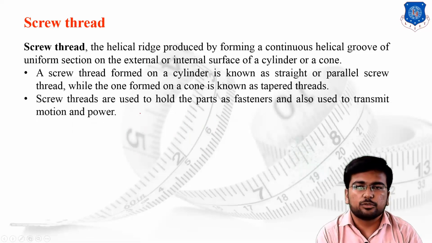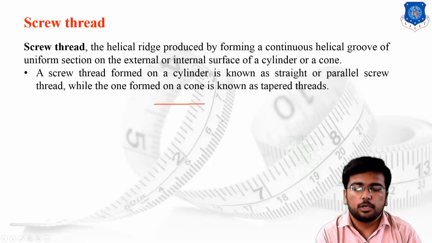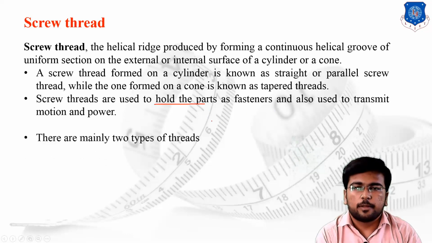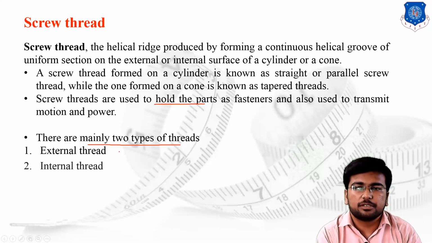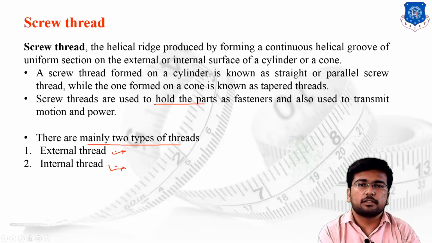The screw threads are used to hold parts as fasteners and also used to transmit motion and power. There are mainly two types of threads, as I have told you that we have classified the screw thread in different profiles. The first one is the external screw thread. It means whatever threading has been generated outside the given component, it is known as external thread. And if the threading has been done on the inside surface, that is known as internal threading.